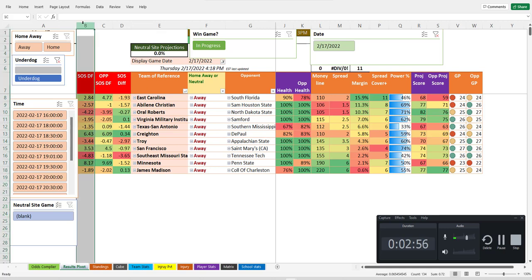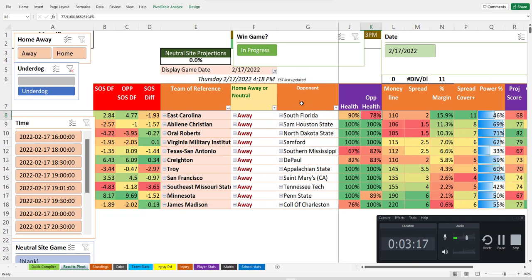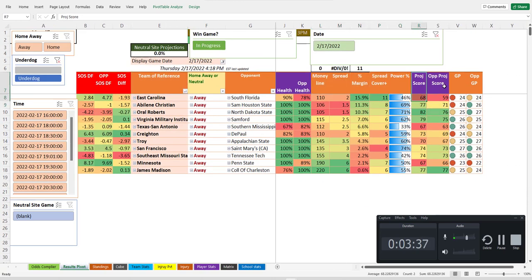Remember, people are asking me how to read this thing. Oh my God, it's complicated as hell. You're right. Keep going back through old videos because I talk about each one of these categories along the way. There's a lot out there. But for the purposes of just quickly browsing, because I just want to glance at this and maybe make a bunch of bets. Whenever the opponent health is super bad and red, it's a low number. It means the opponent has a lot of people that are hurting. Same thing would apply if the health of this team is low. The line and the spread are related to the team of reference, the team we're talking about betting. The margins, the spread covers, and the powers are for the team of reference. The projected score of the team of reference is here, the opponent is here.